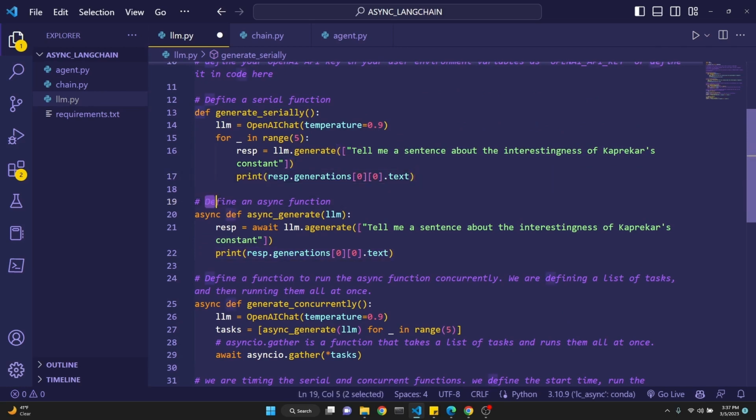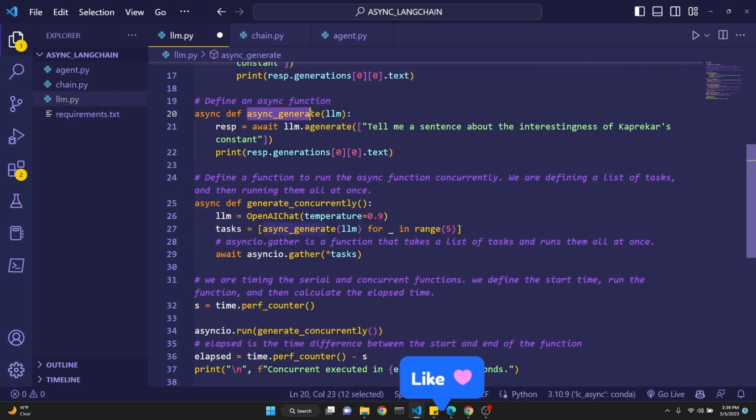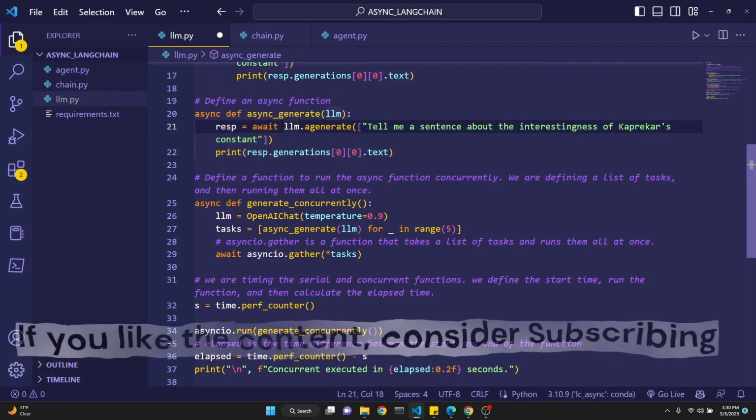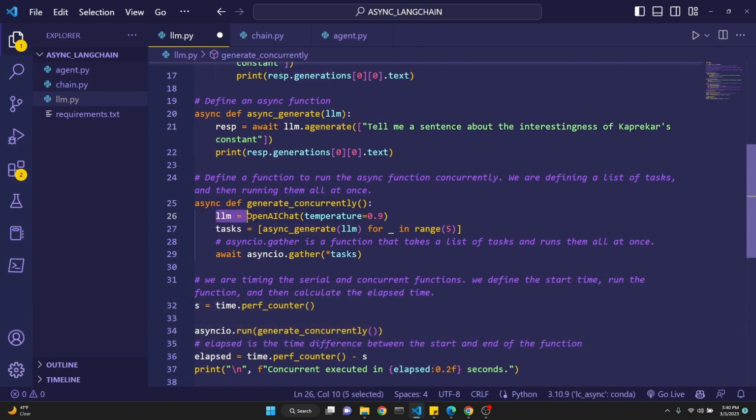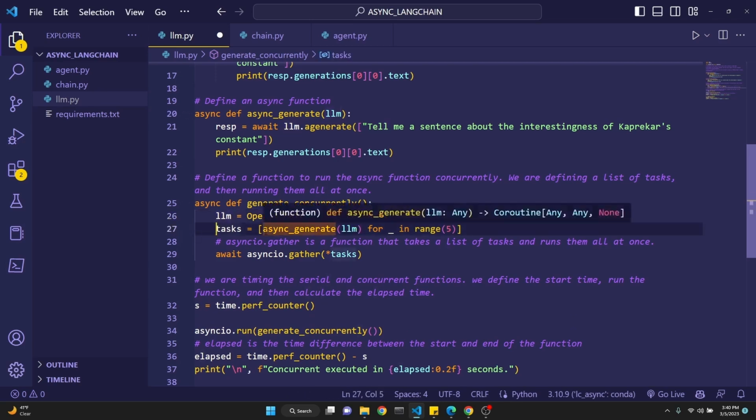Here, on the other hand, we are defining an async function, with the async being in the beginning of the function definition. We say async underscore generate LLM. This async generate function does receive an LLM parameter because we are defining a general async generate function. And in the generate concurrently function, we will define the LLM, and we will pass that LLM into the async generate as LLM right here in line 27.